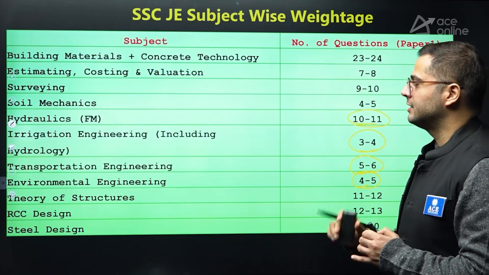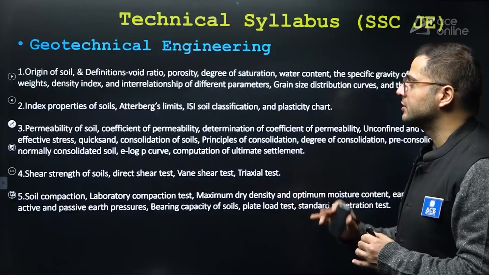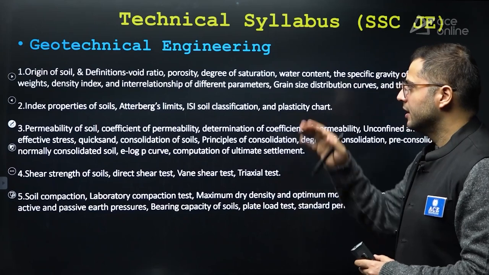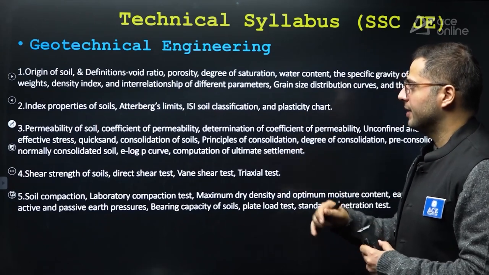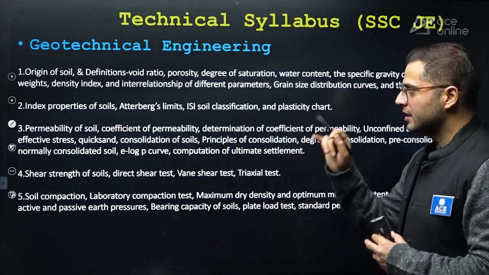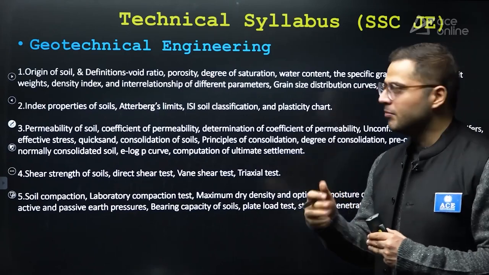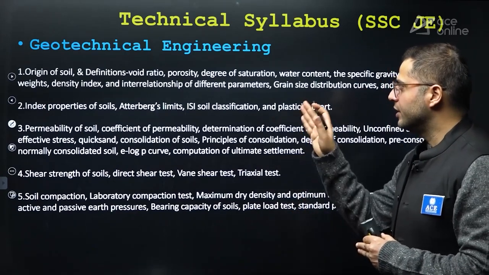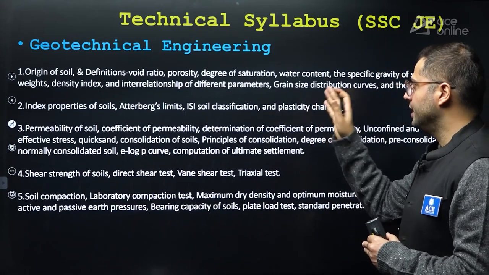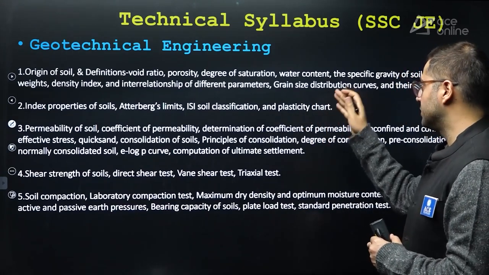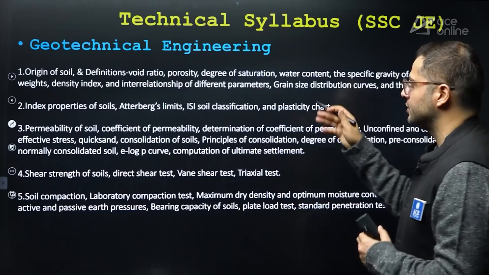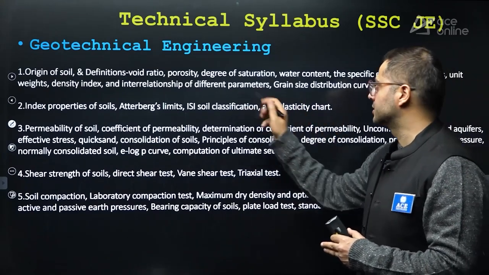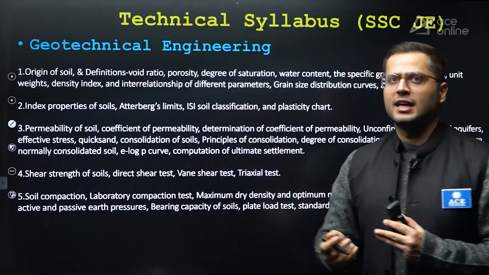After this, let's see what is the detailed syllabus subject-wise. See, for geotechnical engineering, you can see the subject topics. Over here, all the topics have been mentioned. I have directly copied this, but I'll point out what are the important topics to be discussed. For example, origin of soil is there. Definitions, void ratio, porosity, saturation, degree of saturation, water content, the specific gravity of grains, unit weights, density index, interrelationship between different parameters. Now, what kind of questions are asked in this?